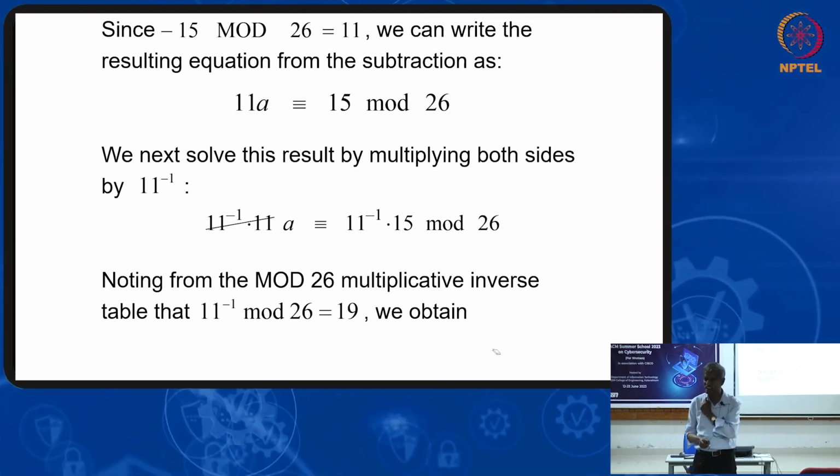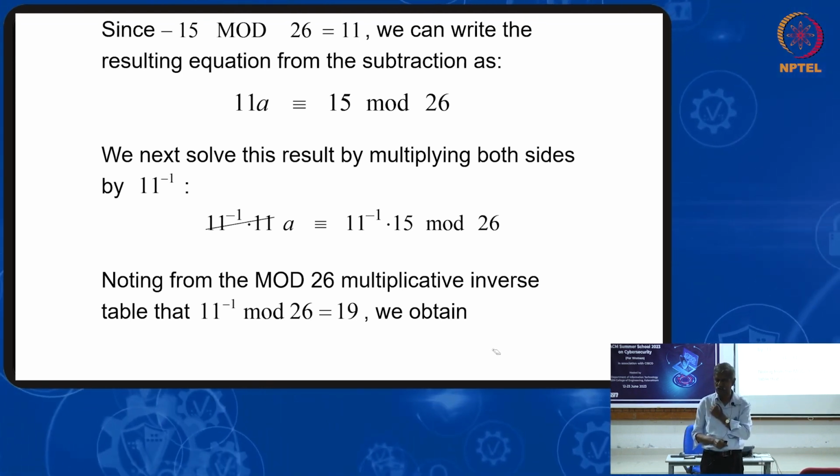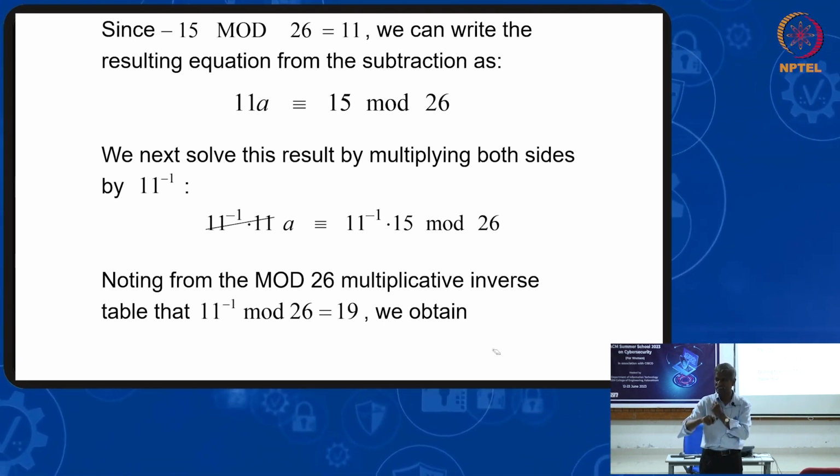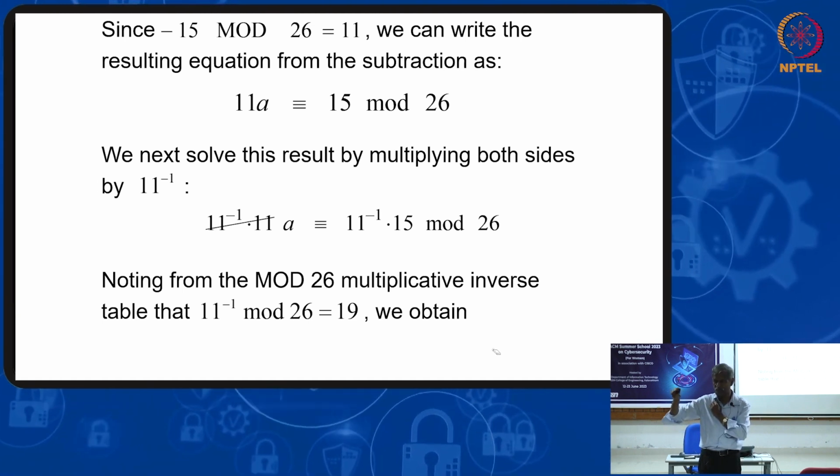I told you how to find the inverse. 11 inverse in mod 26 is 11 into something equal to 1 mod 26.